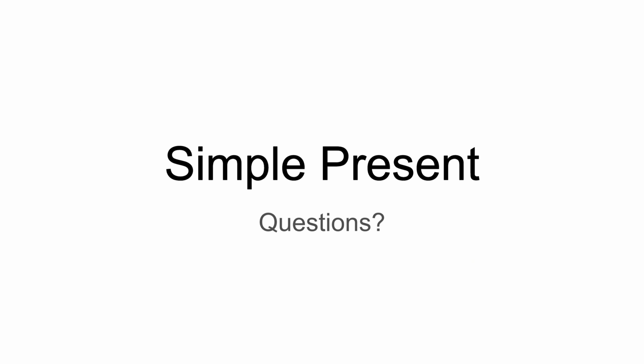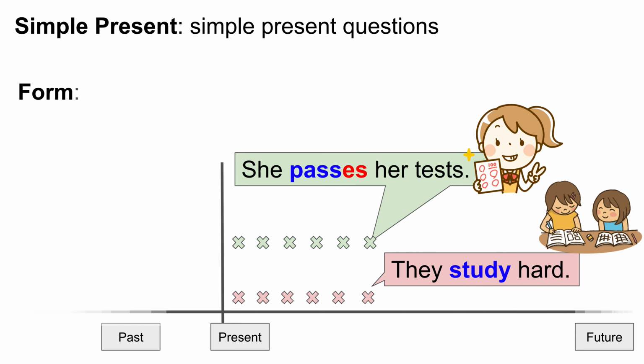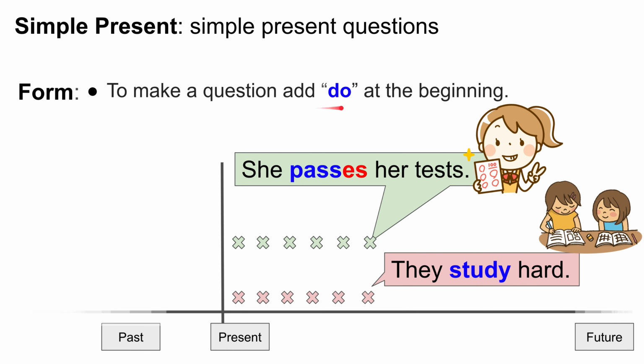Now let's talk about how to make questions. We take our regular sentence, she passes her test, they study, and we add do at the beginning to make a question. So, for example, they study. Do they study? That's it. That's all I do. There's one exception though. If I have a third person singular noun and then my verb has an ES or an S in it, then we have to change it a little bit.